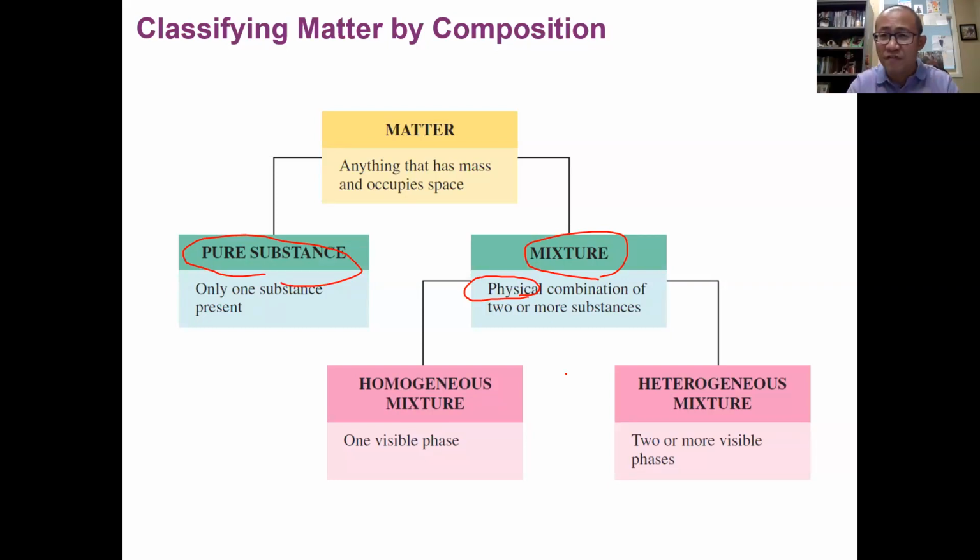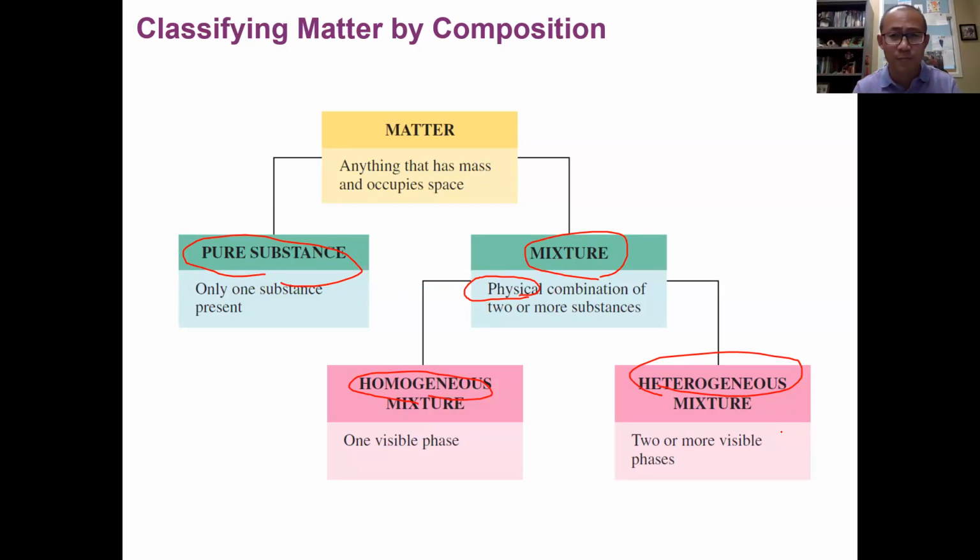Mixture can also be further divided into two types. One type is called homogeneous mixture. Another type is called heterogeneous mixture. The two words are different by the prefix homo and hetero. Homogeneous means the mixture is one single visible phase, uniform throughout the whole mixture. Heterogeneous mixture means you see various different phases.